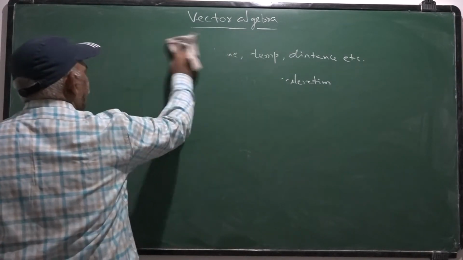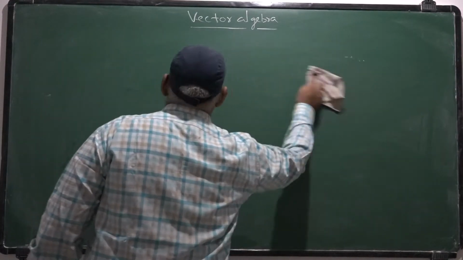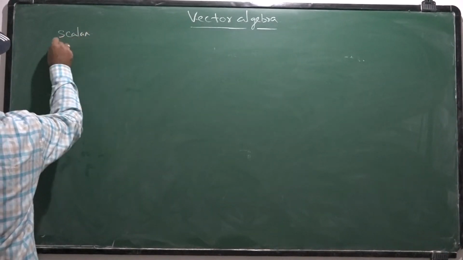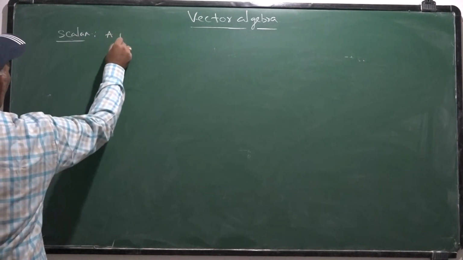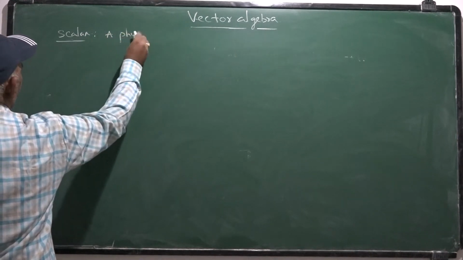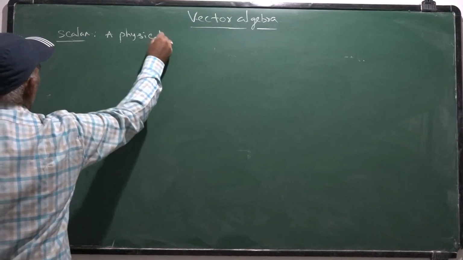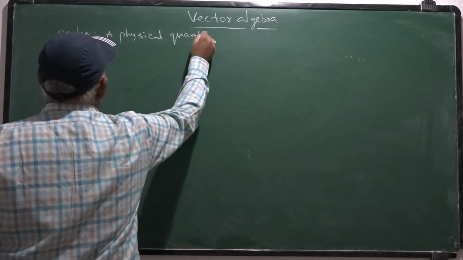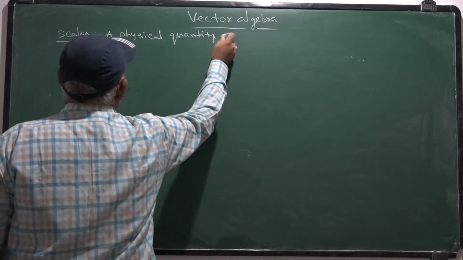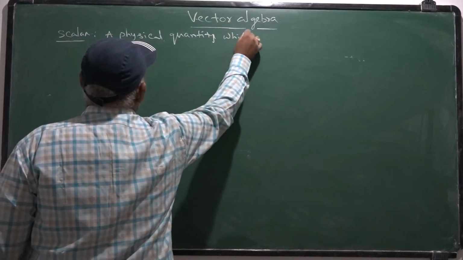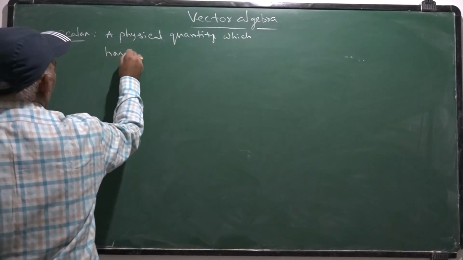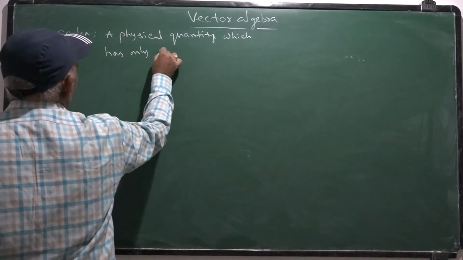Now coming to the definition of scalar and vector. A scalar is a physical quantity which has only magnitude.